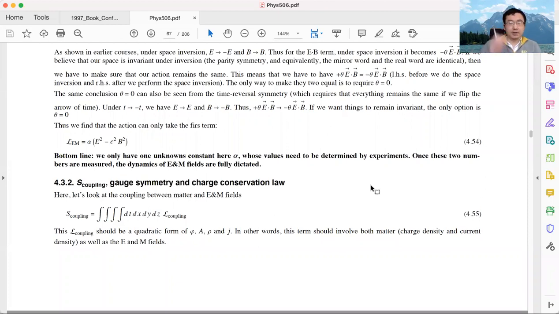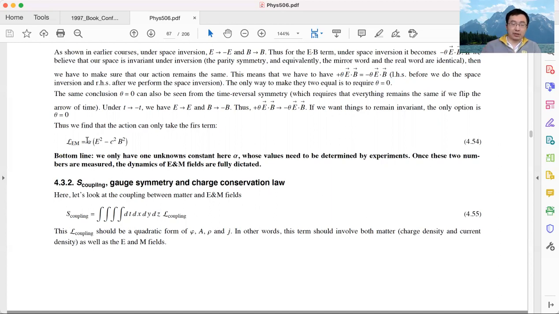Okay, let's get started. So today we will continue our discussion about action and action Lagrangian formalism for E and M fields. In the previous lecture, we showed that even if we have no knowledge about Maxwell's equations, by just thinking about the symmetry and utilizing the principle of locality, we can already write down the action of the E and M field and how the E and M field couples with matter in a unique way.